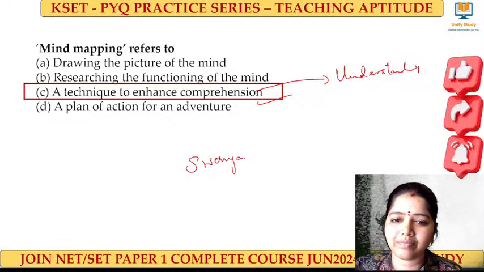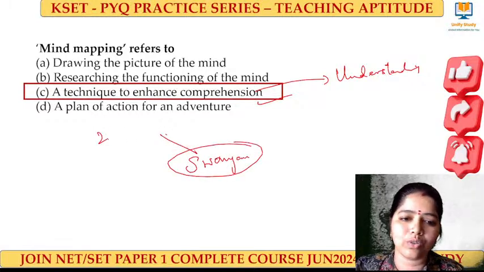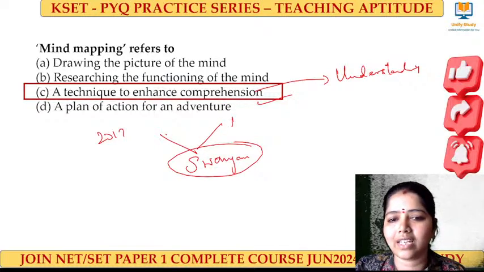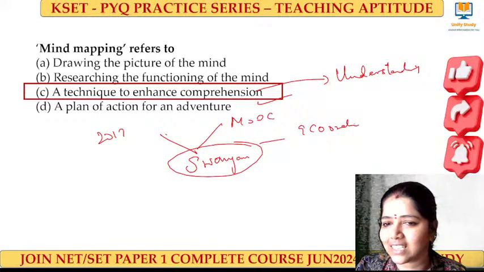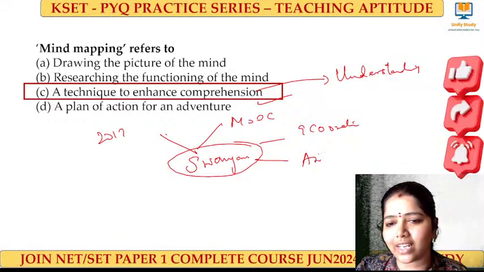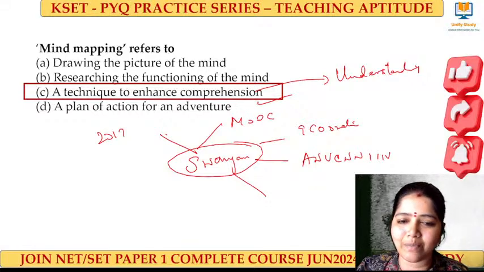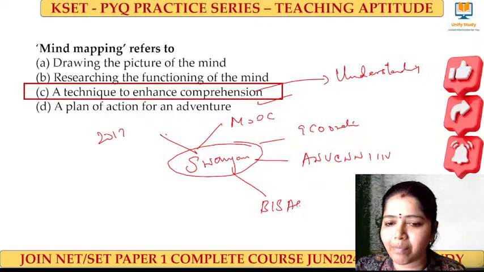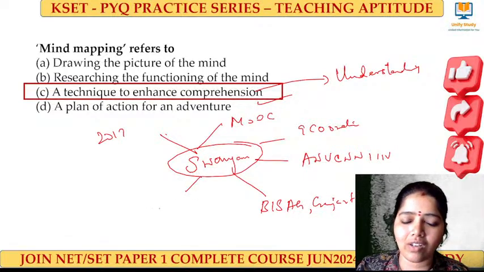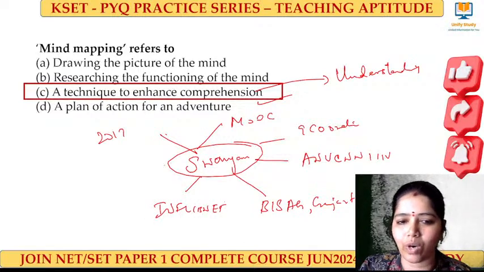Swayam, 2017. It is a MOOC course. We have 9 coordinators, right? Who are the 9 coordinators? Anu, CNN, IIN. And it has been uplinked from Baisak, it's there in Gujarat. And all the things will be stored there in the InflipNet information network.